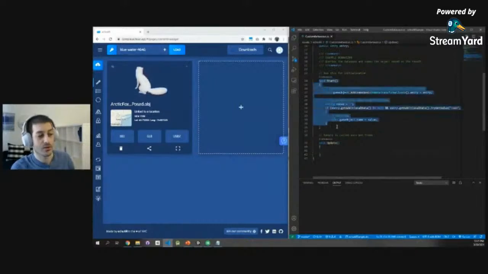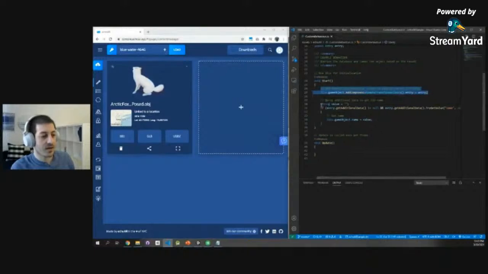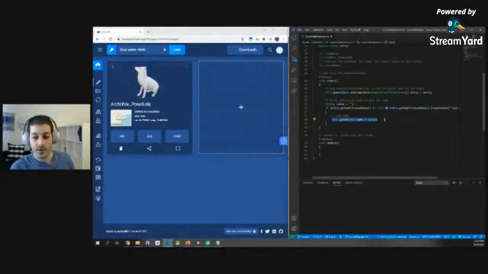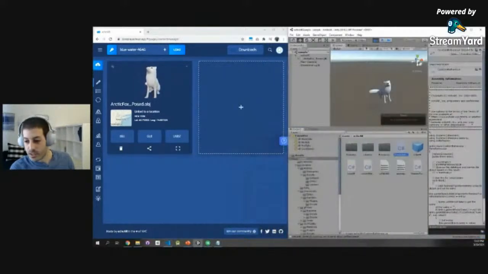But let's start with the start function. Let's see what we have here. We're adding some script to the game object, and then we're asking, do I have any additional data? If that's the case, do I have additional data called name? If that's the case, let's set the name of the game object to that name. We have a question in the chat. So this is not Java, this is C#.